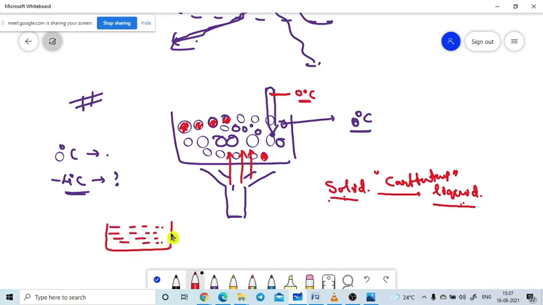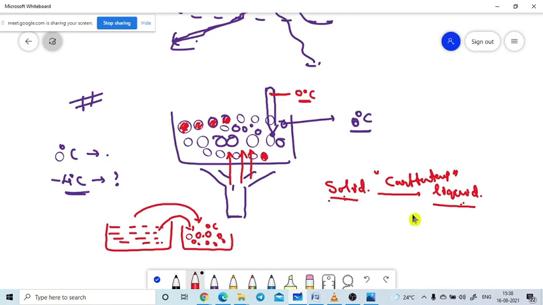Now if you cool this water, it will become ice pieces like this. The ice will also be at 0 degrees. Here also, liquid is converting to ice, and there is no change in the temperature. Both are the same. That means if matter is converted from one state to another, there may not be a rise in temperature.